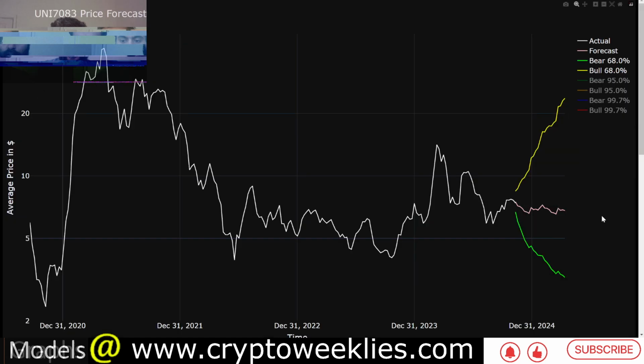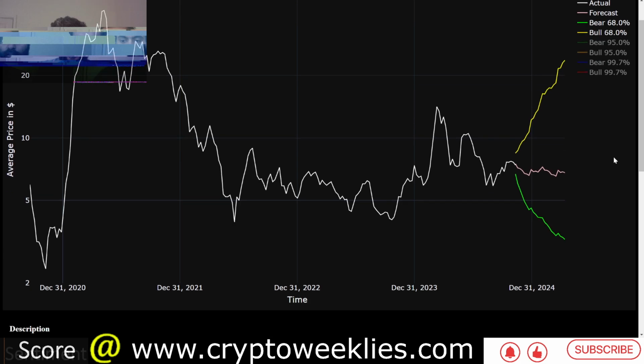The forecast for Uni for this week, the 1 standard deviation ceiling was at around $8.44. Uni has smashed that level. The price is above $9. That means Uni in the short run is above the 1 standard deviation ceiling. If this continues, the bull case for Uni is between $8.5 and $23.5 between now and middle of April of 2025. Similarly, the base case is that the trend is between $6 and $7.20. Right now we are way above that price.